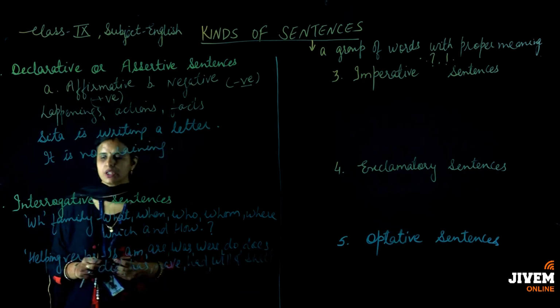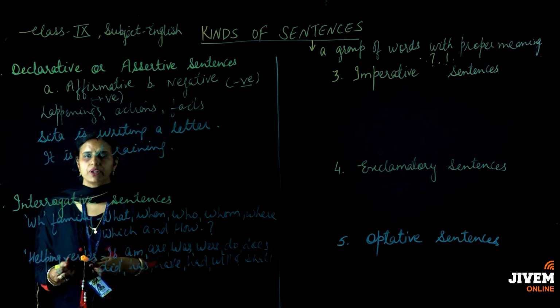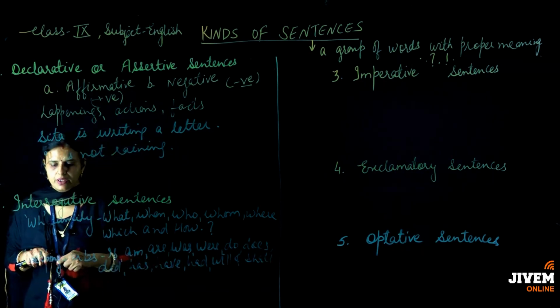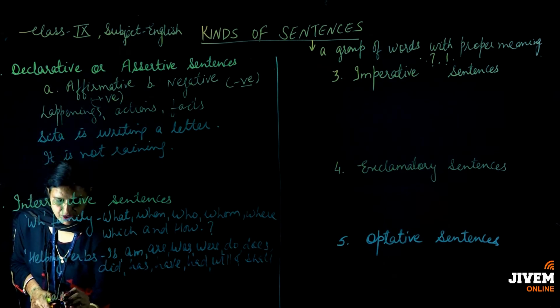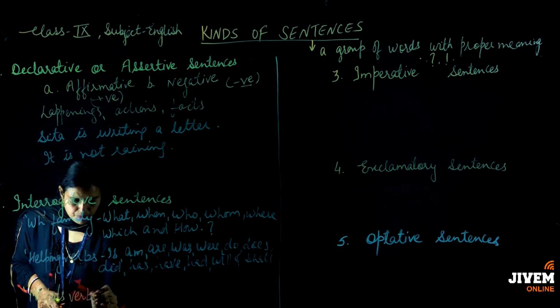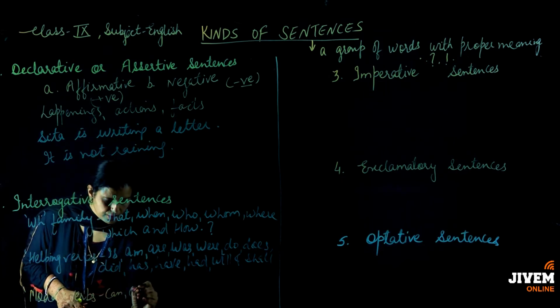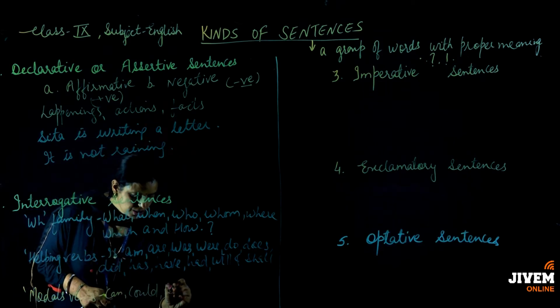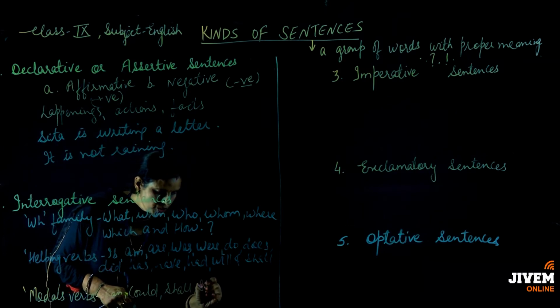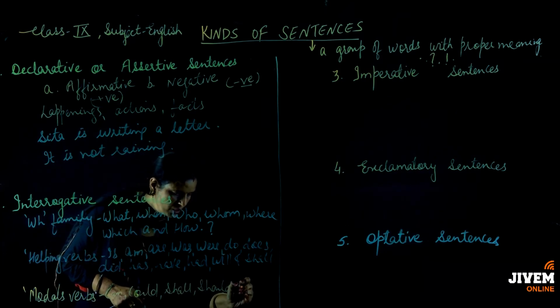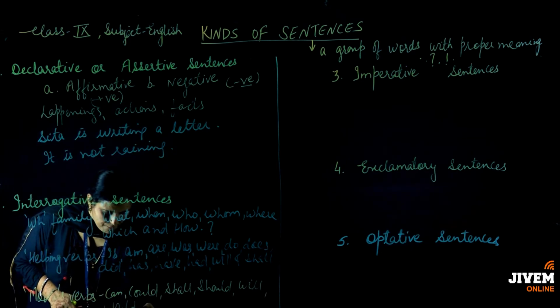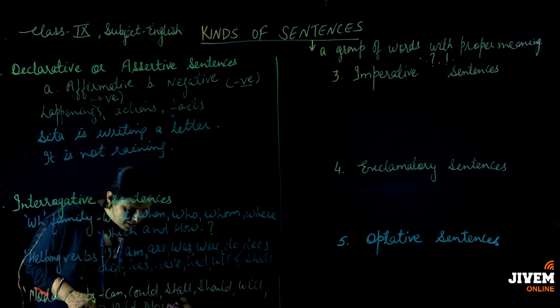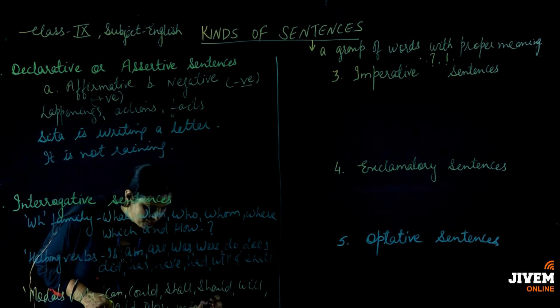Now instead of these helping verbs, we have modal verbs. We can make questions from the modal verbs, and the words which come into the category of modal verbs are can, could, shall, should, will, would, may and might.